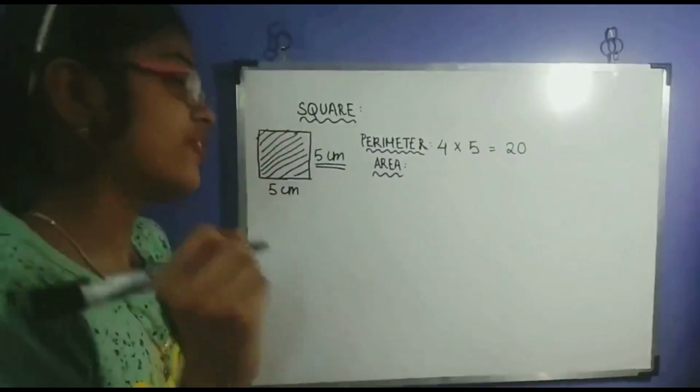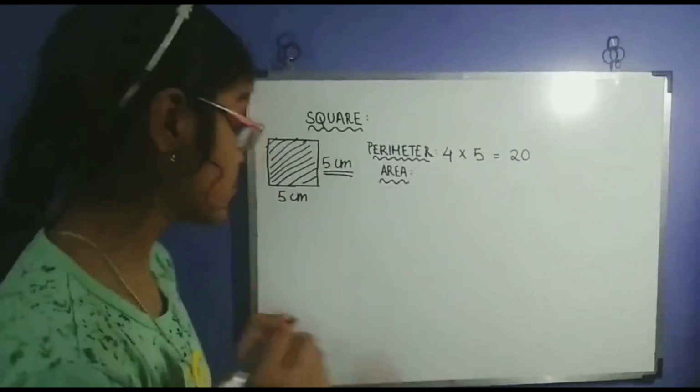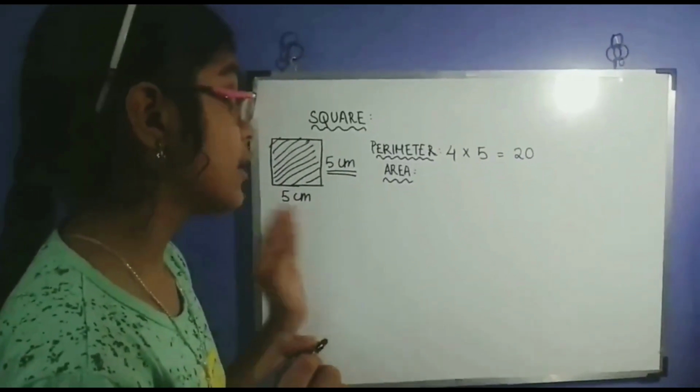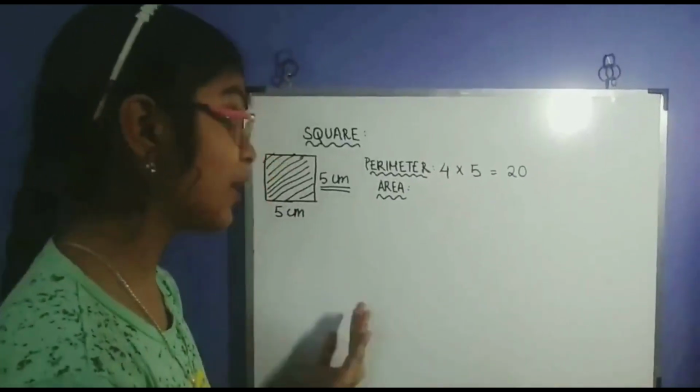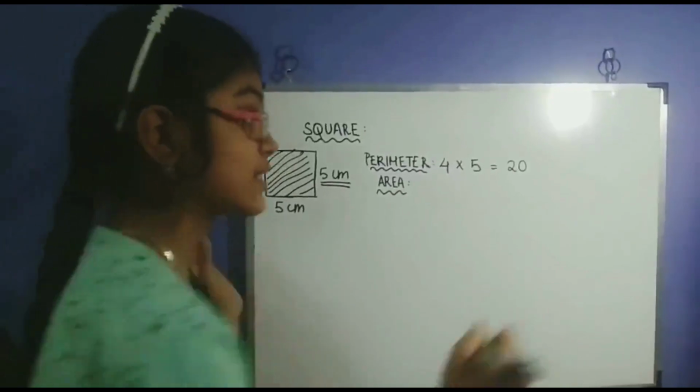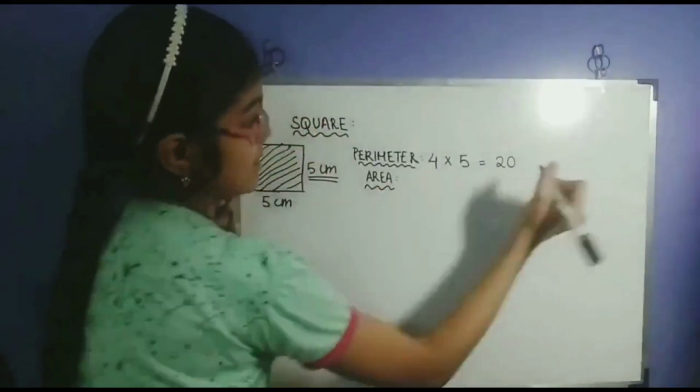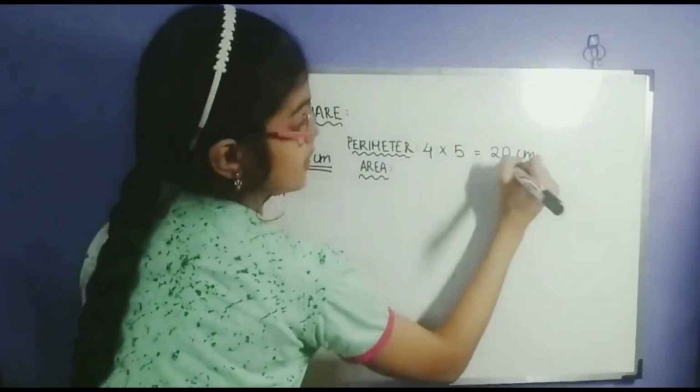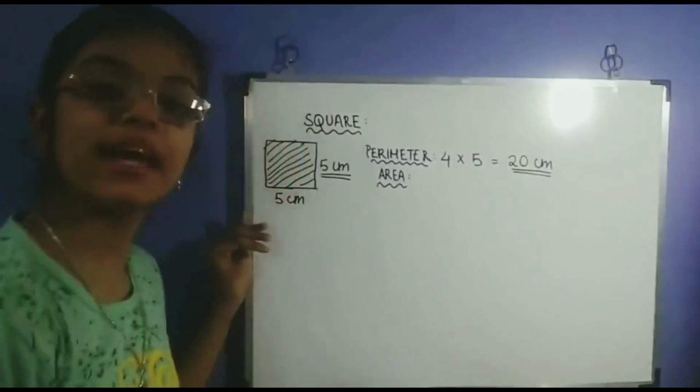But are we forgetting something? Yes, we are. Whenever you find perimeter or area, you have to write the unit. You should not forget it. So since this is centimeters, I'm going to put centimeters at the end.